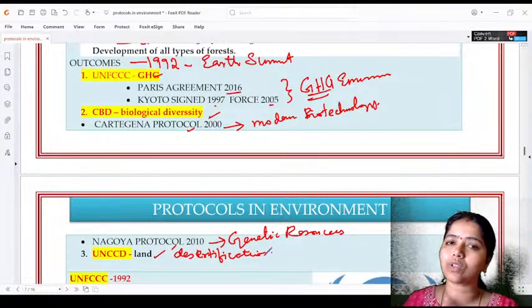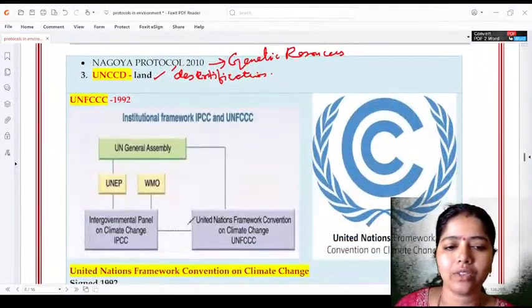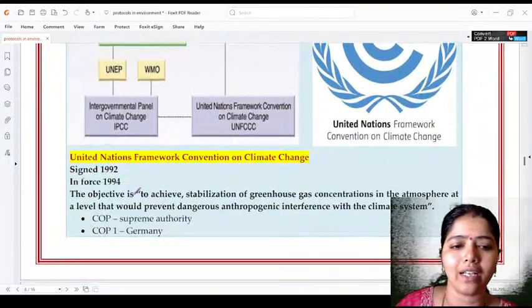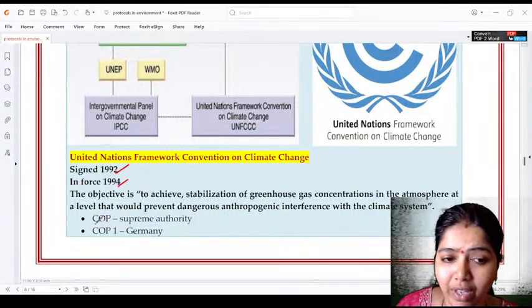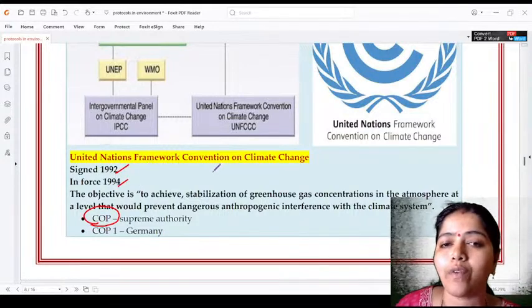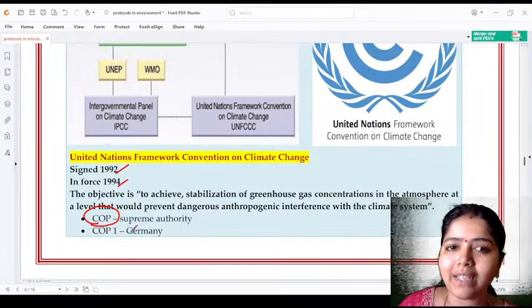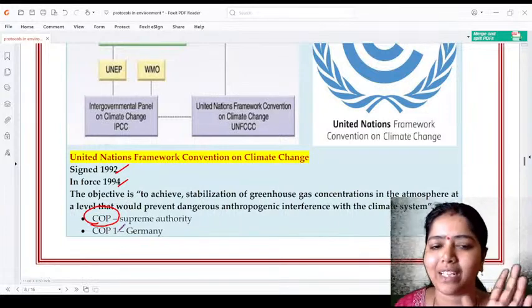Right? And this is the main concern of UNCCD. And then next comes, these are the things that I have discussed here. UNFCCC, 1992, and it started in the year 1992, 1994. And here comes a very important one, that is COP, the Conference of Parties. Conference of Parties means whom? They take care of all the convention meetings that have happened with respect to climate change.